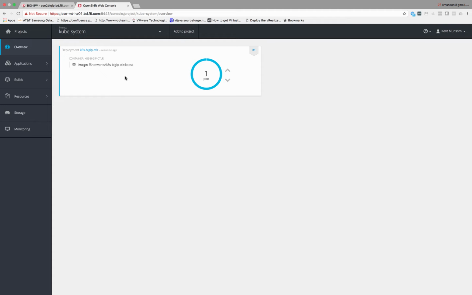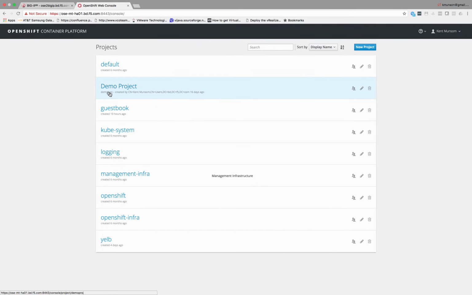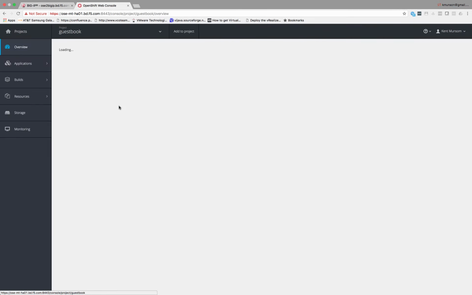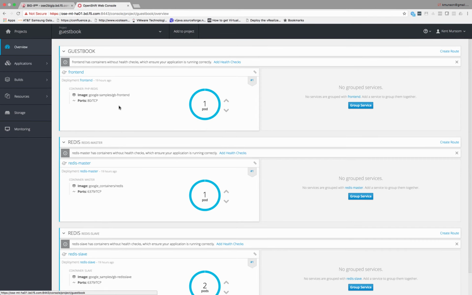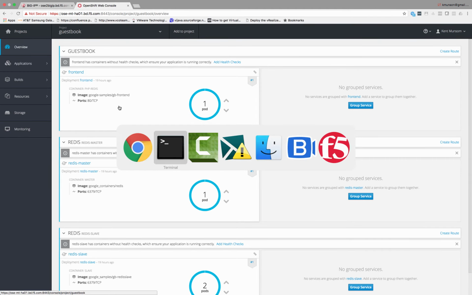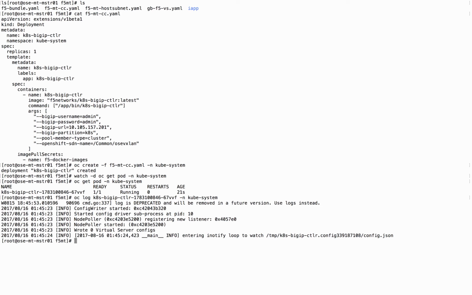So the next thing is we're going to start off with our Guestbook application. You see it's a multi-tiered application. We will set up a config file or a YAML file to instantiate that. I've pre-built it. We'll take a quick look at it.